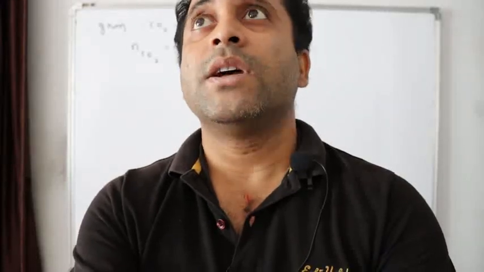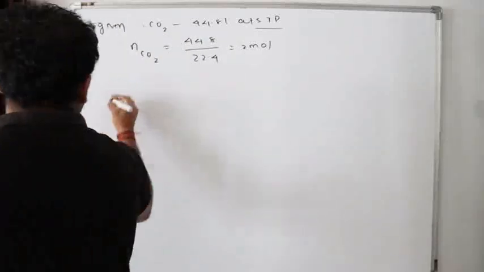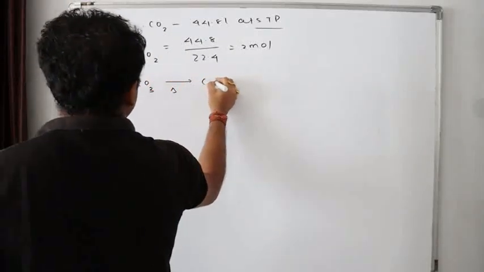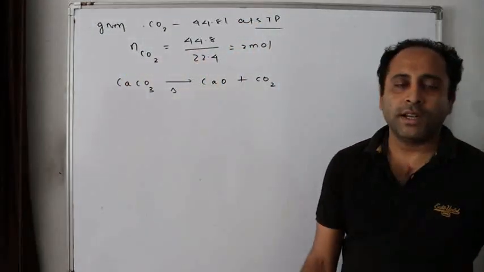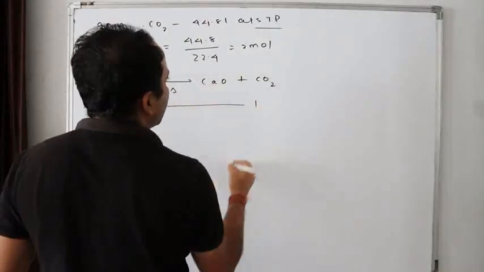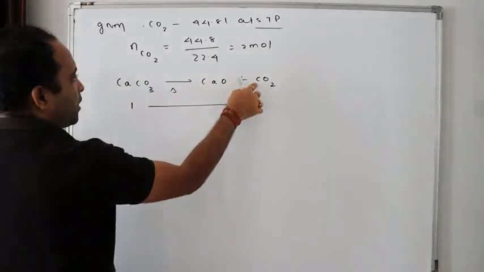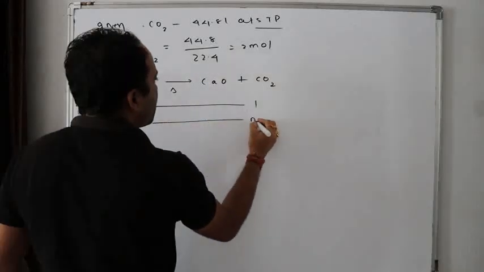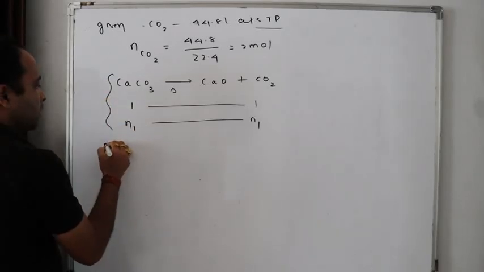Now the question comes, how to calculate. See the reaction. CaCO3 heated gives CaO plus CO2, isn't it? Now, 1 mole is giving how many moles of carbon dioxide? 1 mole. Balanced, na? 1 Ca, 1 Ca, 1 carbon, 3 oxygen, 3 oxygen. Now, N1 moles will give N1 moles of CO2. Now, this is for CaCO3.